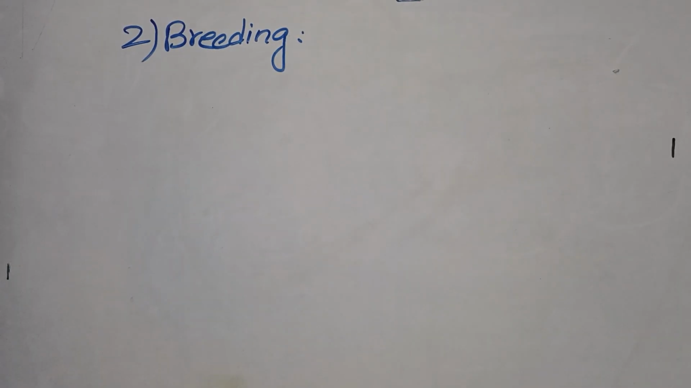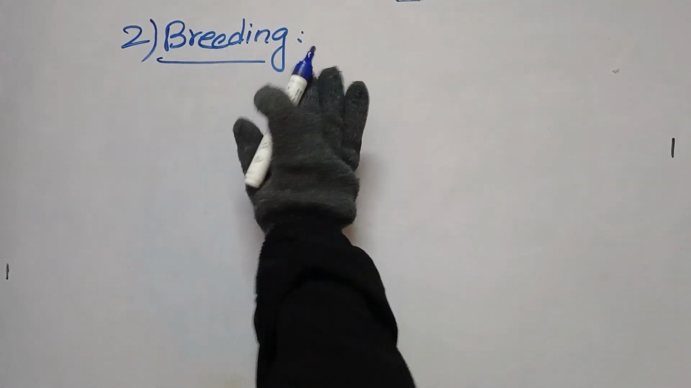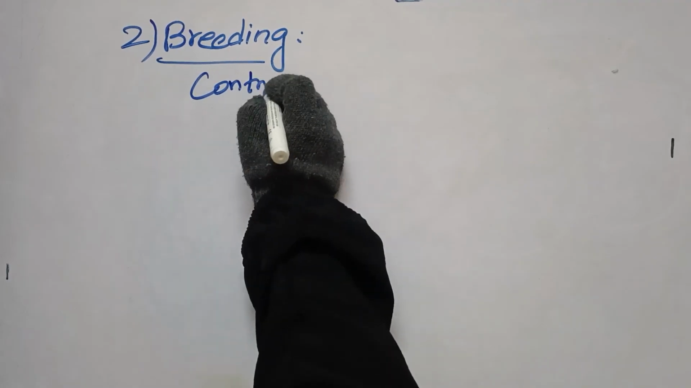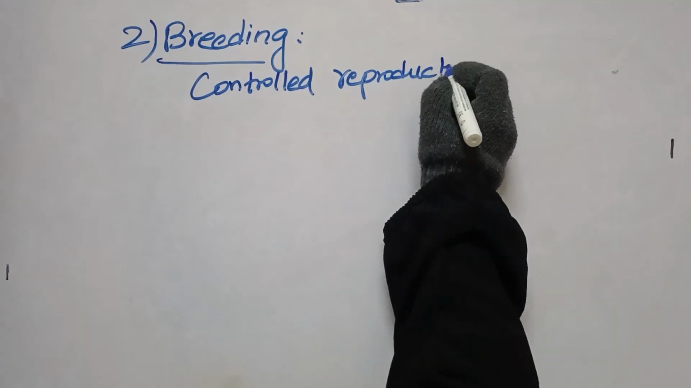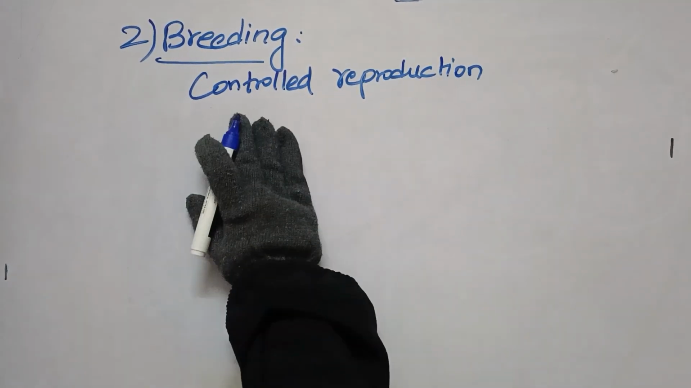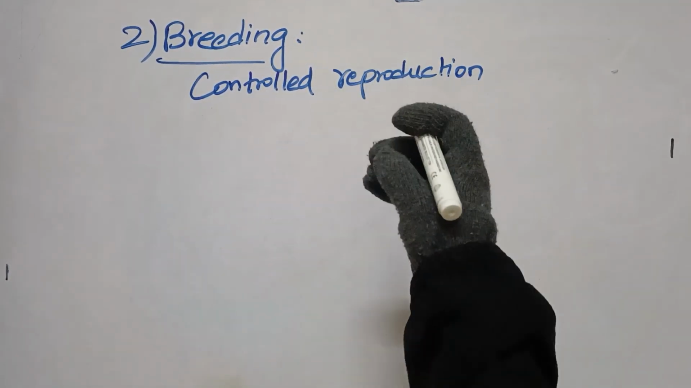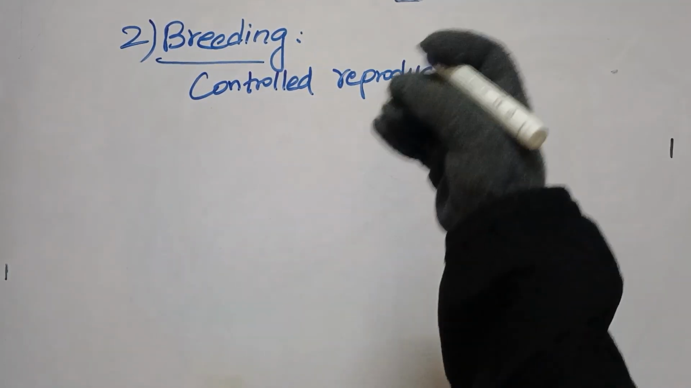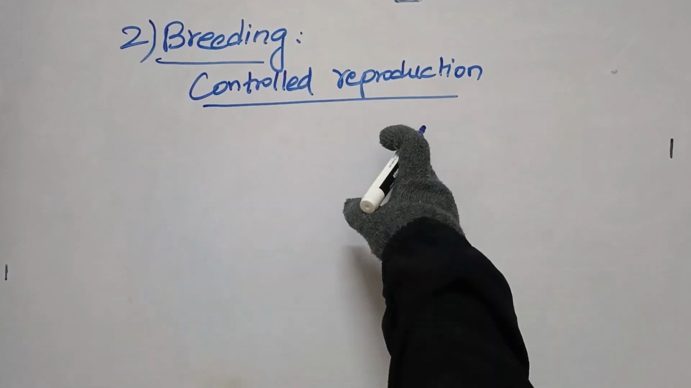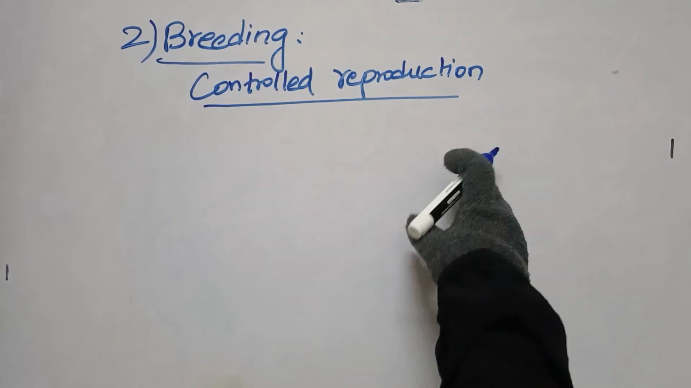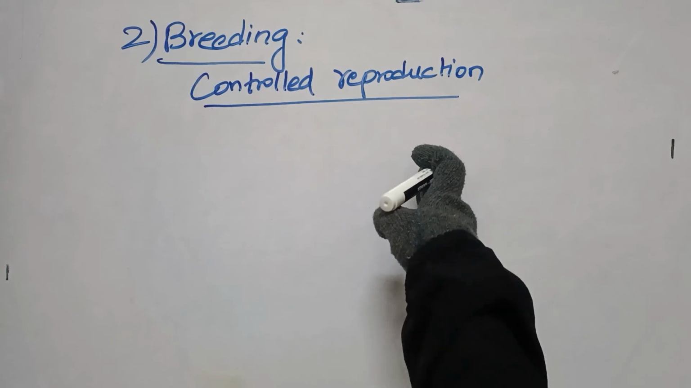Second term is breeding. Keep in mind, children, in animal husbandry, when it comes to the word breeding, the general meaning is controlled reproduction. As I told you in the previous video of animal husbandry basics, controlled reproduction is known as breeding, and breeding involves selective selection of parents, not choosing the parents naturally. Here nature is not going to choose the parents, but human beings are going to choose the parents artificially, like who has to reproduce with whom.